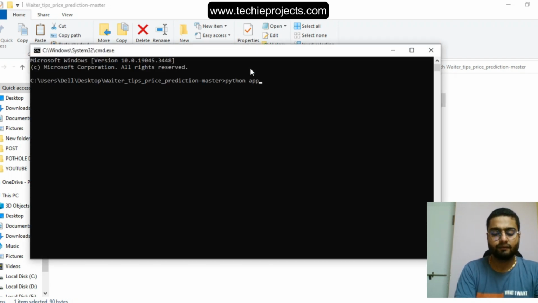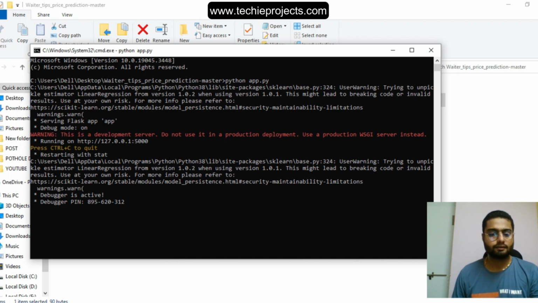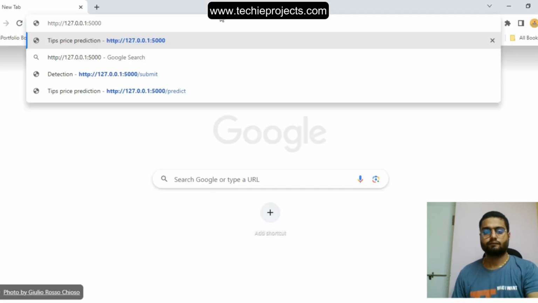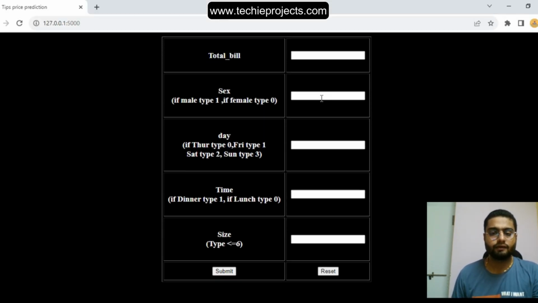python space app.py. Enter. Okay, just copy the URL, and just paste it in the Chrome. Okay, so just enter all these values.